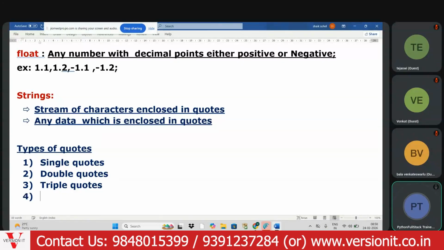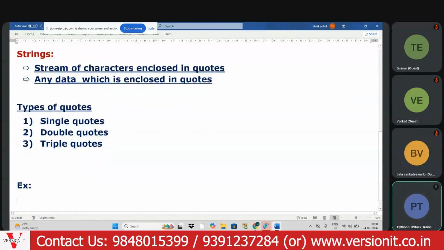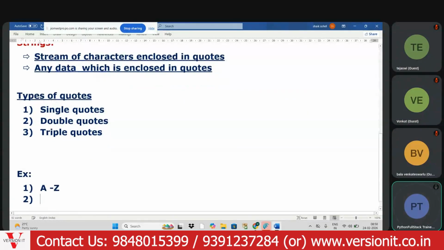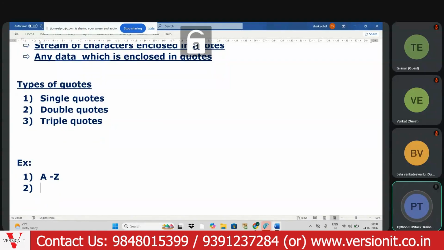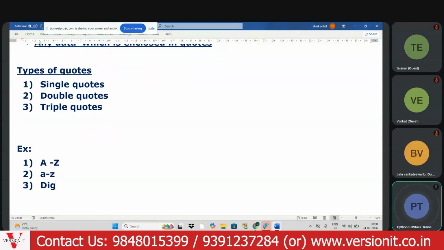Fine, great. So my dear aspirant, if the data is in the form of alphabets, it will be considered a string: uppercase letters, lowercase letters, even digits, next space, and as well as special characters.